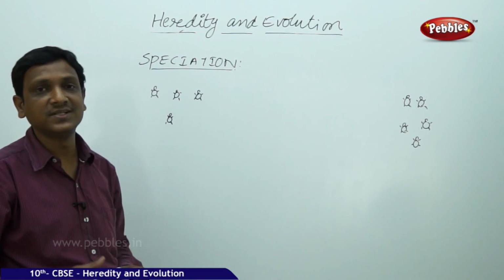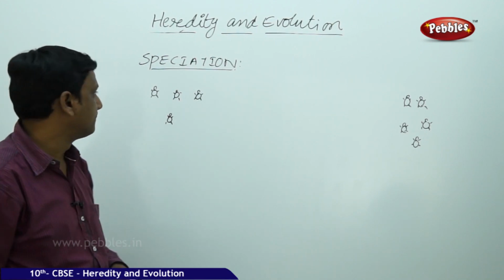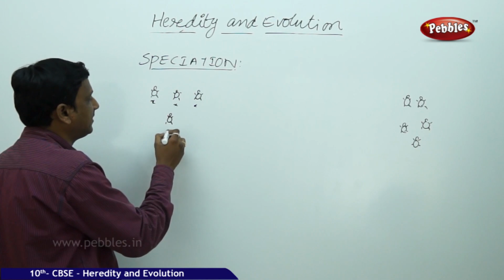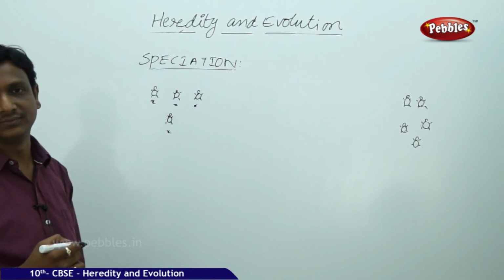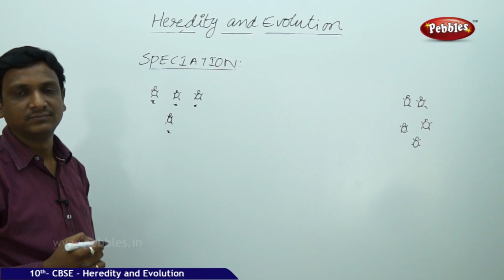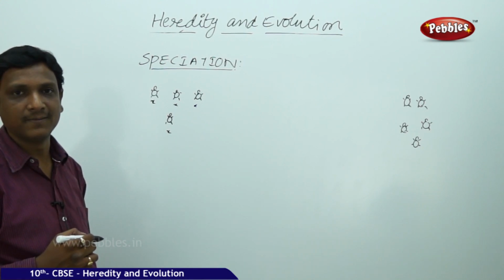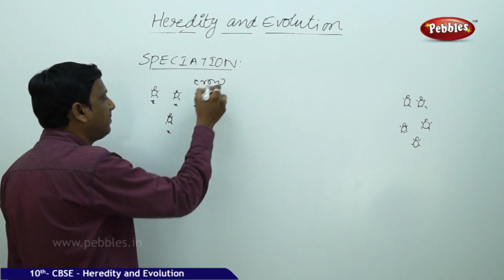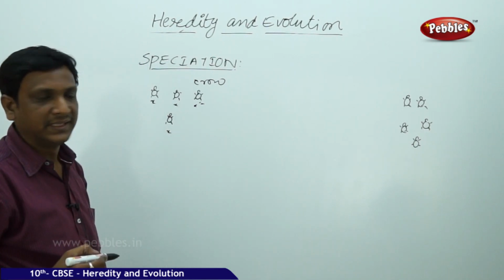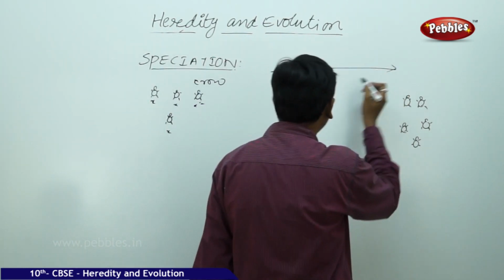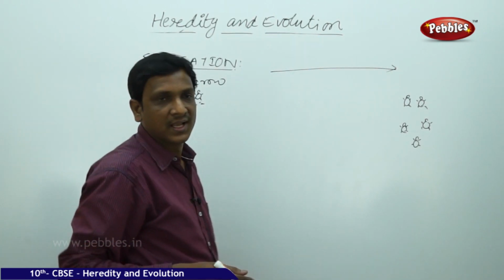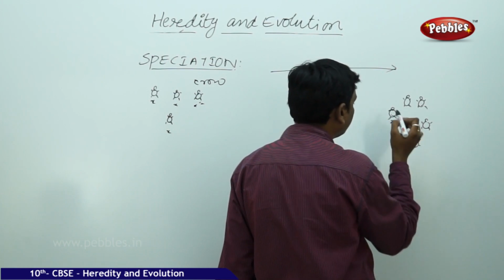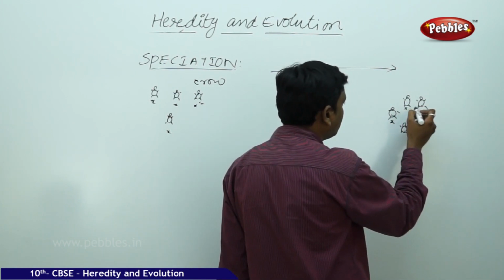But how is a new species formed? Let us see. Here there is a population called X. X type of beetles are here in a particular specific location. They are isolated. They are in the forest, in the bushes, growing up. Suddenly one crow picked up a beetle X. It has taken it a long distance which the beetles cannot actually travel. And it dropped the beetle here without eating it. It left the X here. Here there is a beetle population which is named X1.